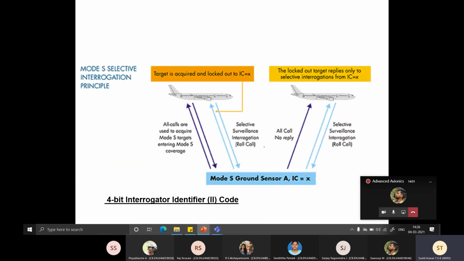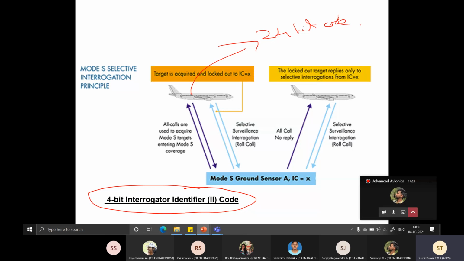Now, how this problem of fruiting and garbling is solved is using this method. Like the aircraft code, the interrogator also has a 4-bit code. The aircraft's is a 24-bit code, whereas this one is a 4-bit code. I think now it's getting extended. So now there are two distinct ways in which the complete surveillance takes place.